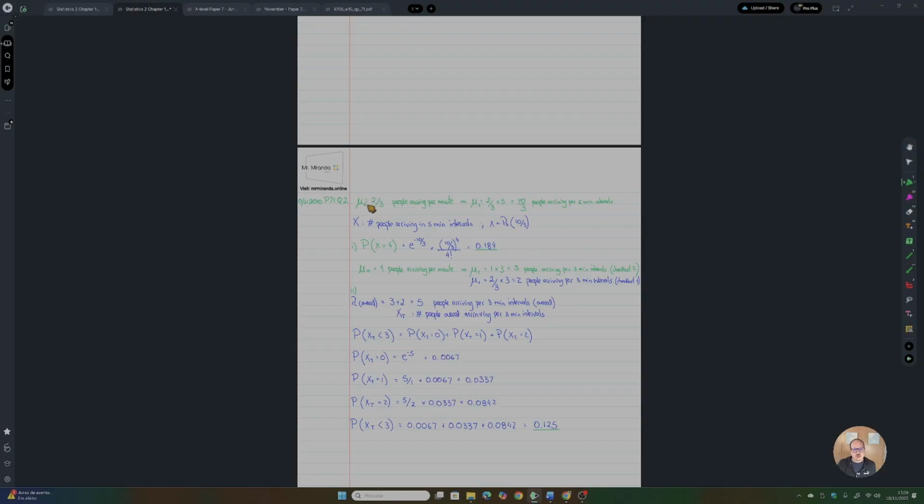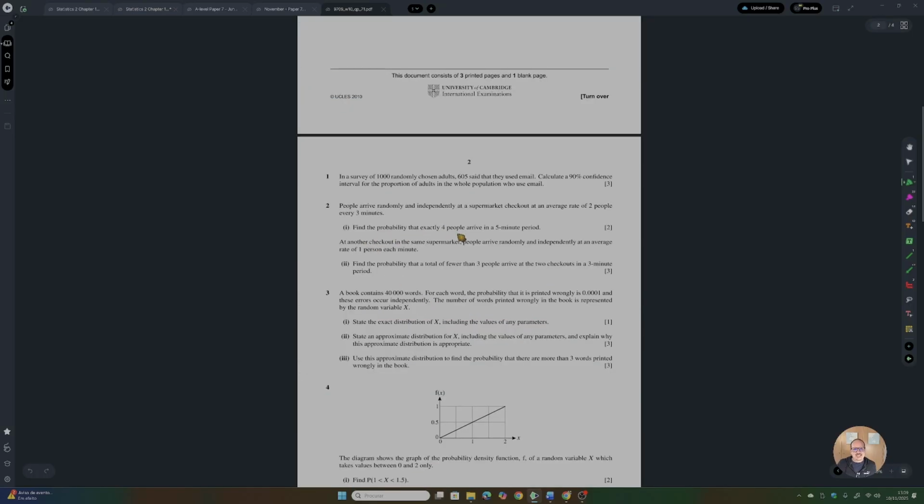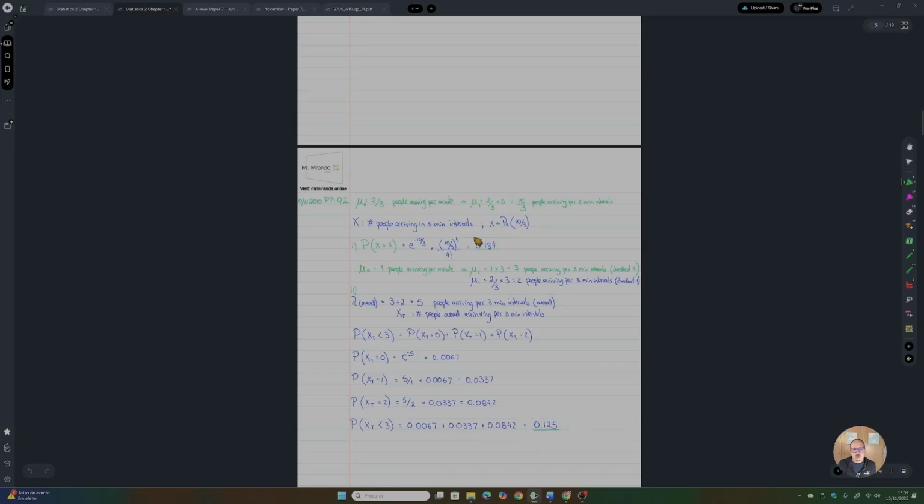So the information that you are given is 2/3. That's going to be the people arriving per minute. So multiply this by 5, and you have the number of people arriving in every 5-minute interval is 10/3. You are being asked to calculate the probability that exactly 4 people arrive in a 5-minute interval. Now that you know the parameter for 5 minutes, it's 10/3. You just apply the formula for x being equal to 4, okay? Formula, result.